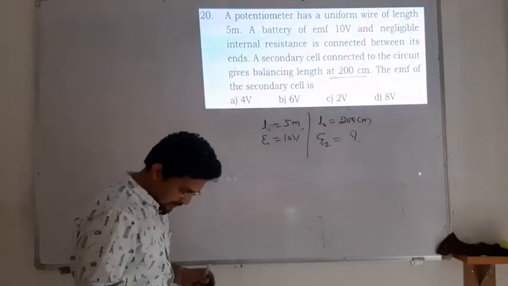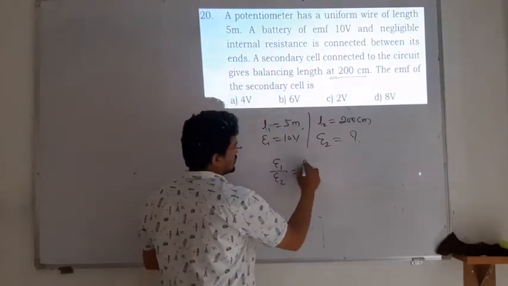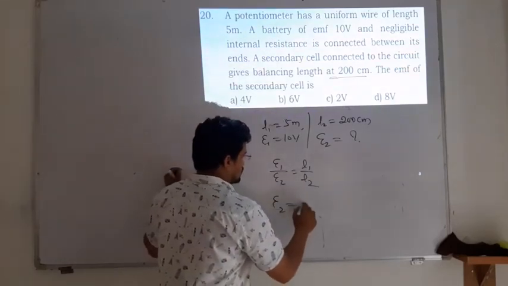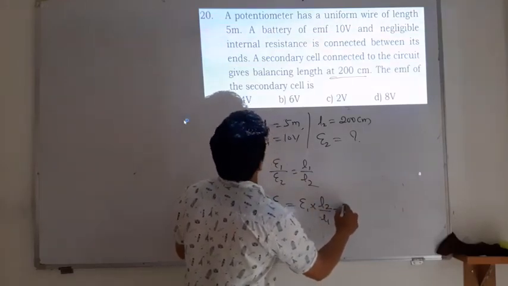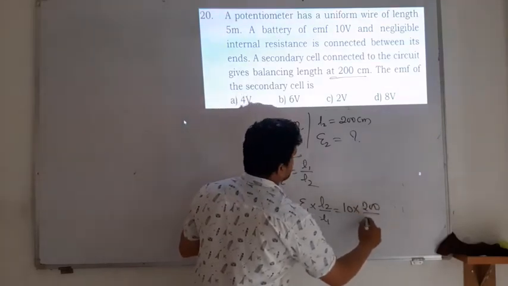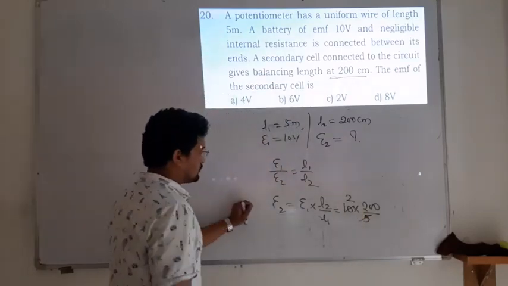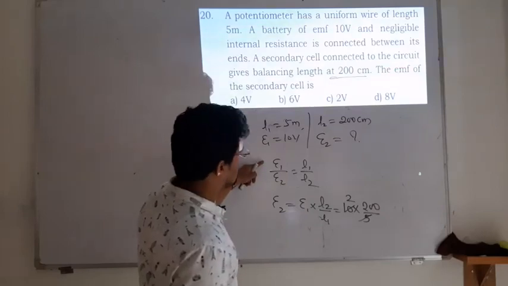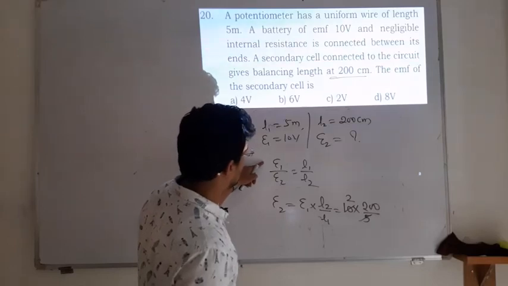So we know the application of the potentiometer. E1 divided by E2 is nothing but L1 divided by L2. E2 you have to find out. Therefore E2 is equal to E1 multiplied by L2 by L1. So E1 is 10, multiplied by L2, 200, divided by 5. Okay, sorry, L2 is 200 centimeter, and this is 10 volt.